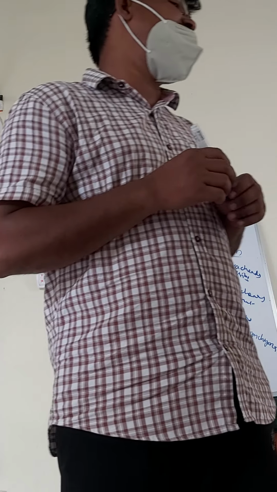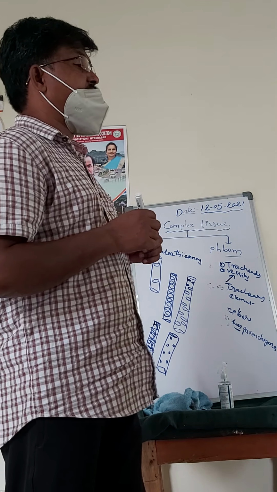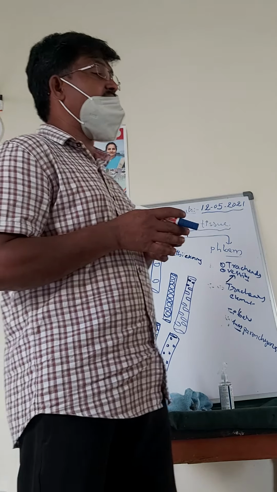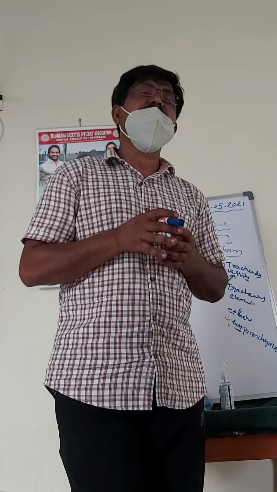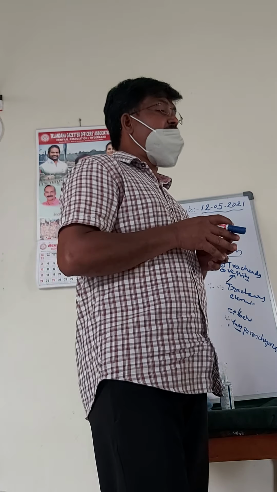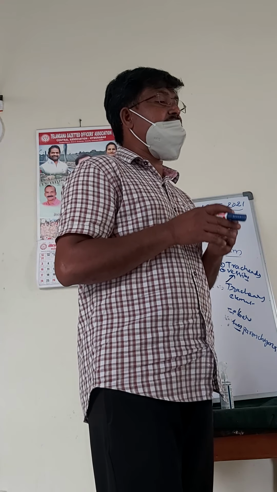The fibers which are associated with the xylem are called xylem fibers. These xylem fibers are long and elongated with tapering ends.